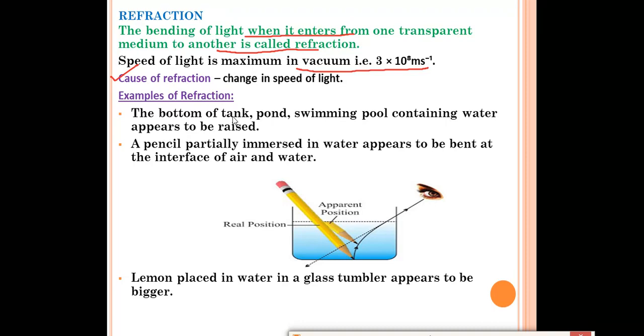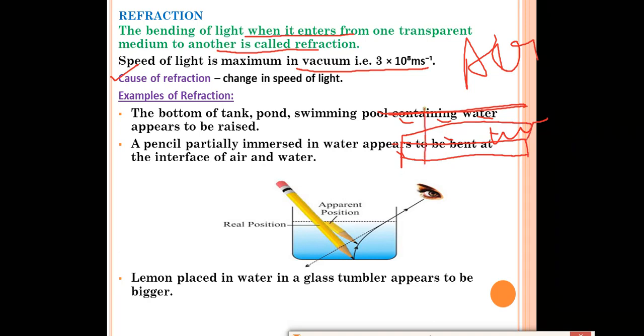First one, the bottom of a tank or pond, swimming pool containing water appears to be raised. For example, any pond is there or any swimming pool is there. Okay, this is the bottom of that part. This is the medium air and this is the medium water. When you look from outside at that water, swimming pool, what you see is that the bottom of the swimming pool appears to be raised. Suppose the depth is 5 meter, but you'll see that bottom around 2 meter only. Why is it so? Because due to refraction, when the light will enter from air to water, what will happen? The ray of light will not go in a straight way, it will bend. So when the bending takes place, the bottom part appears to be raised.